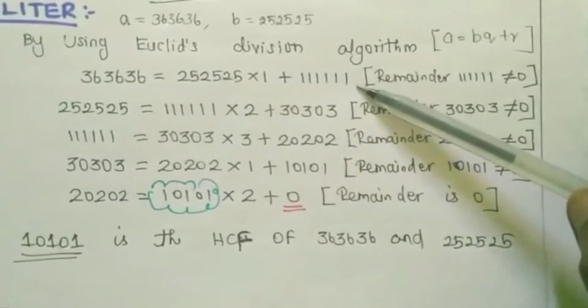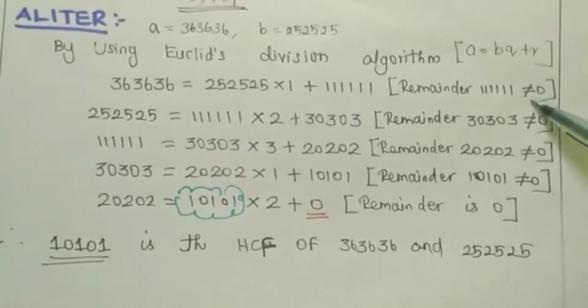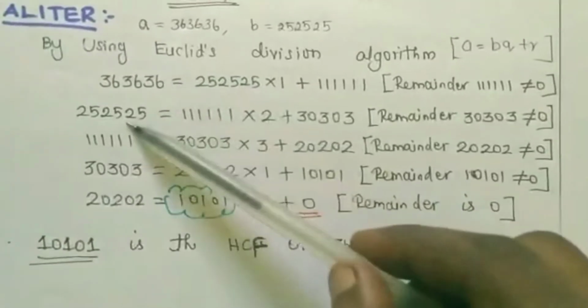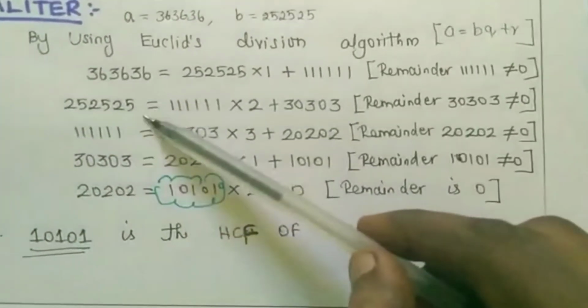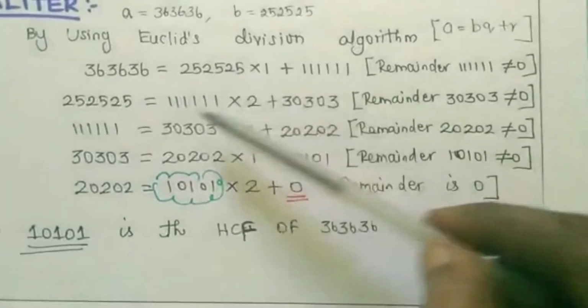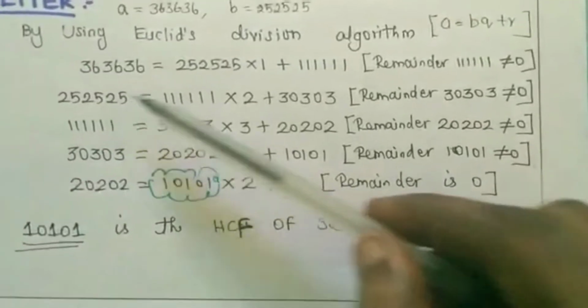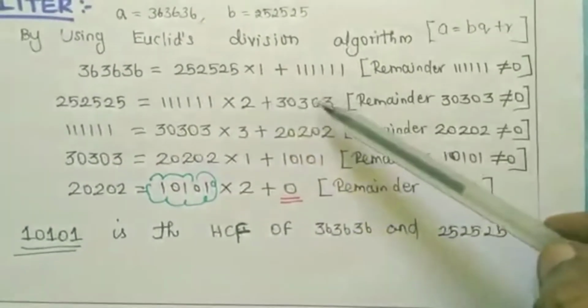So I observed that the remainder is not equal to 0. So now again I am taking this divisor here. Again I am following this. So 252525 is equal to, what is the remainder? 1. So how many times is it there? 2 times. So 2 times of this number, plus what is the remainder I am getting?